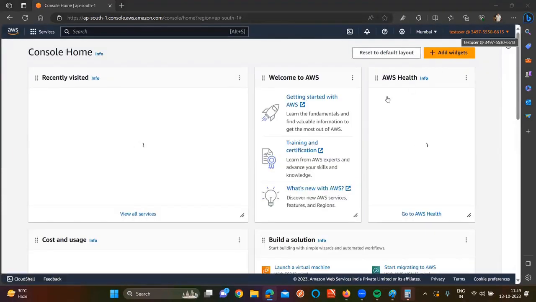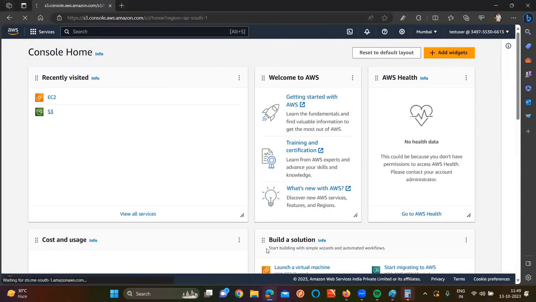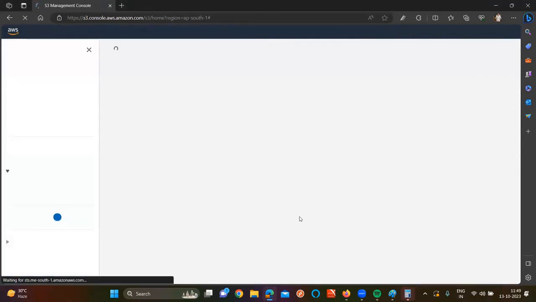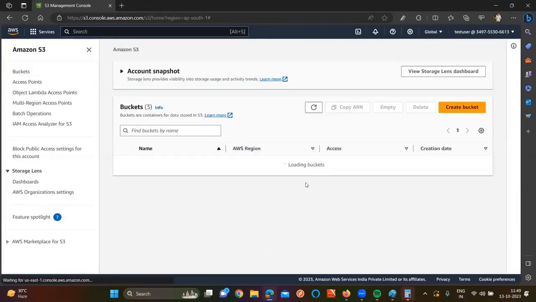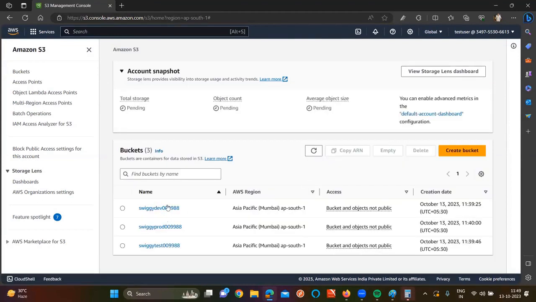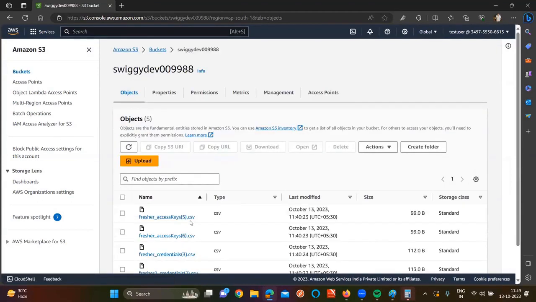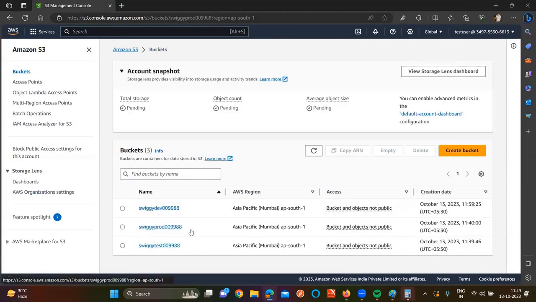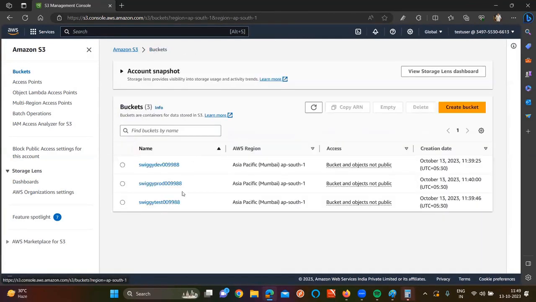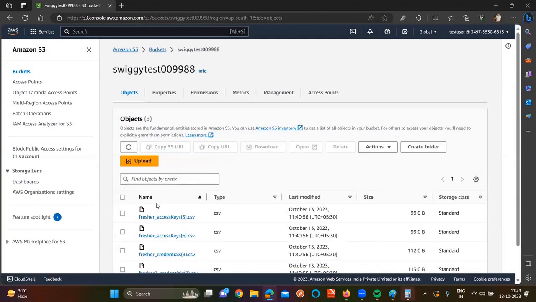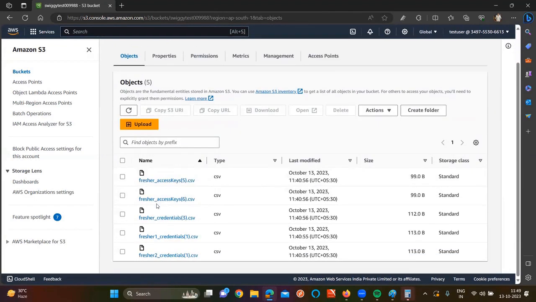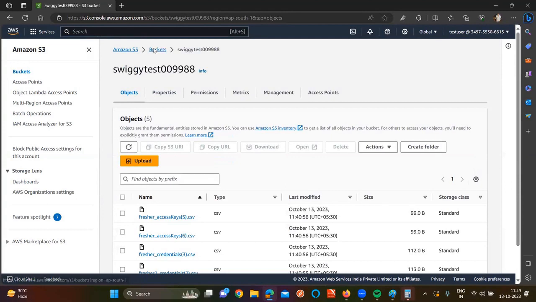Sir, currently I'm on the testing user. Which bucket should the testing user access now? The testing bucket. But currently how many buckets do I have here? Swiggy bucket. The developing bucket is accessible, sir. The production bucket is also accessible. Of course, he is going to access the testing bucket as well. But what is my requirement now? I want to make him access only which bucket?